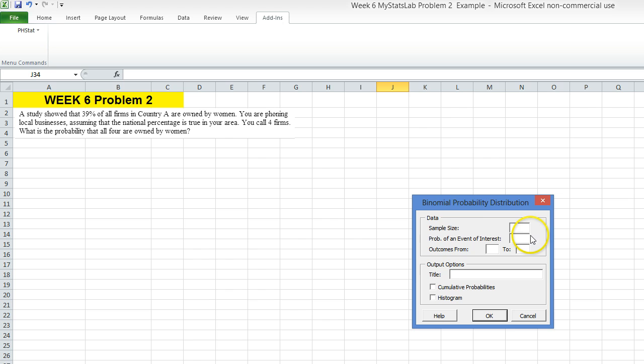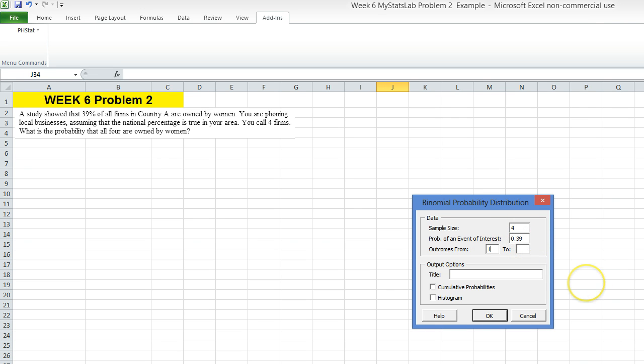Now I'm going to do way more than I would need to do for this problem, just to show you in principle what the power of this thing is. The sample size, 4 phone calls, the probability of success, which is the probability that we get a business owned by a woman, is 0.39, and we do this in a decimal format.